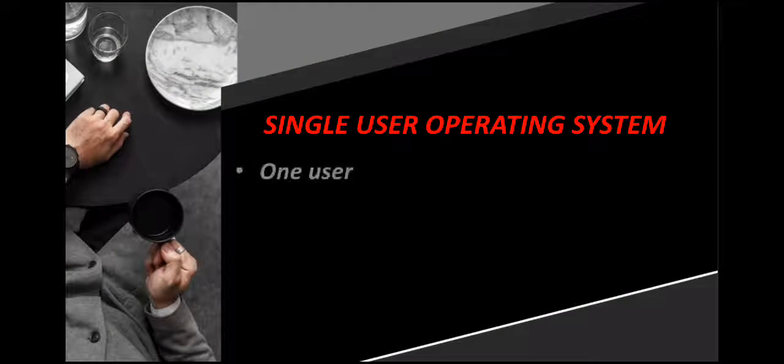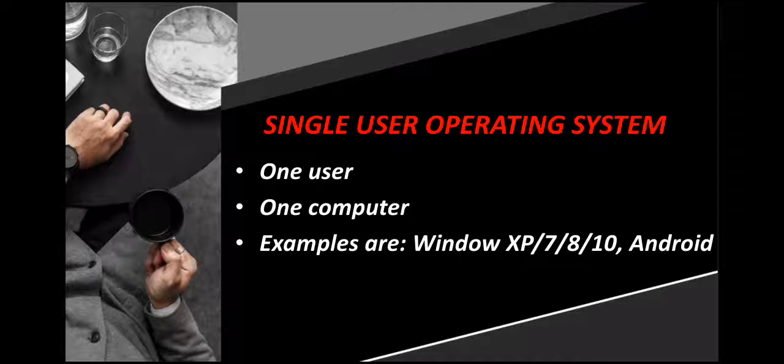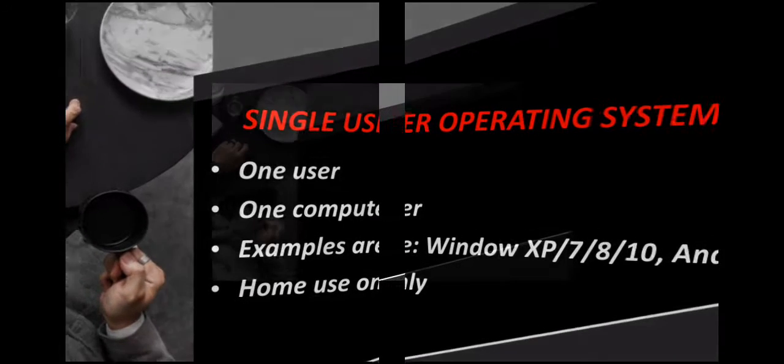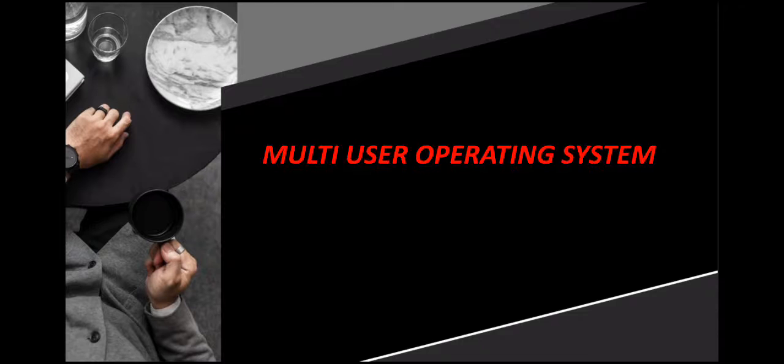Single user operating system is the one that allows only one user to use only one computer. Its examples are Windows XP, Windows 7, Windows 8, Windows 10 and Android. They are mostly used at home only. Let's talk about multi-user operating system.